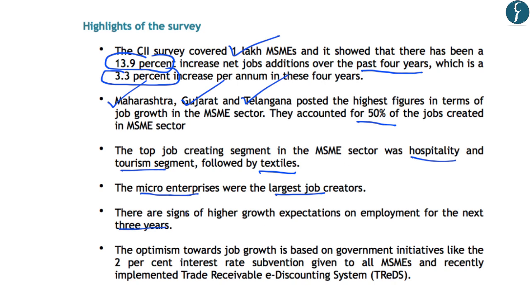And this is because of the optimism which has been generated by the government initiatives. These initiatives include the 2% interest subvention scheme which has been given to all MSMEs, and also another trade-related e-discounting system or the TReDS system. So in short, this survey highlights the jobs that have been created by the micro, small and medium enterprises.